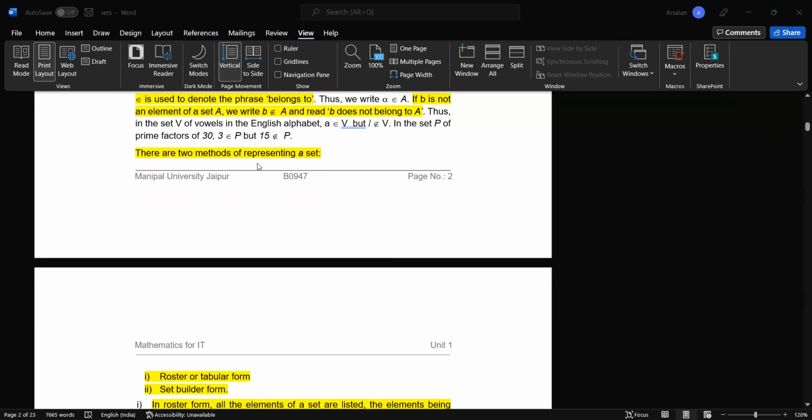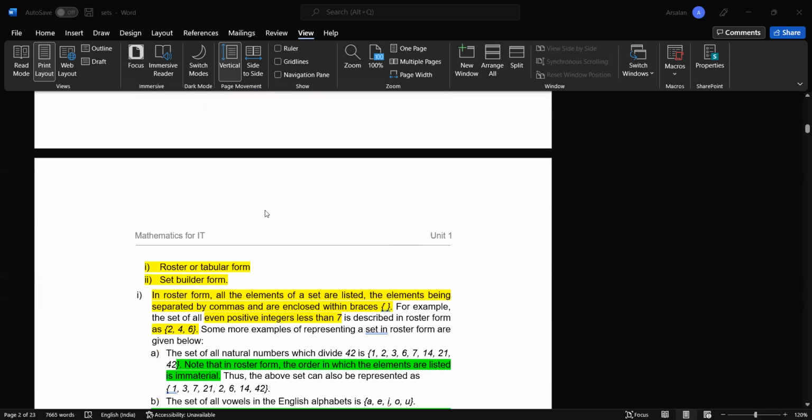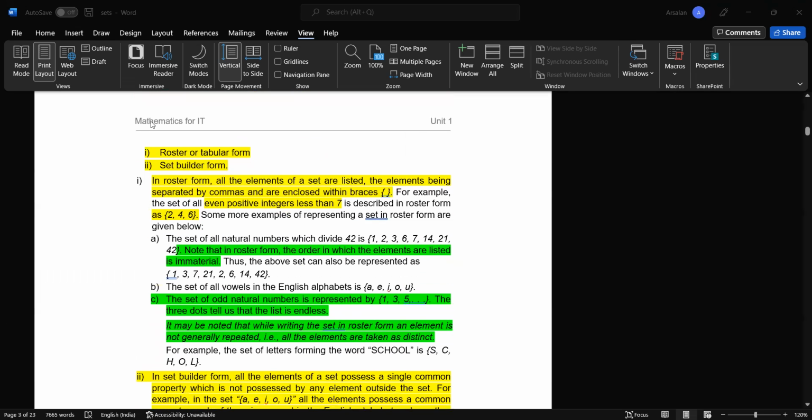There are two methods to represent a set. Now we understand what a set is and how we can say that a particular element belongs to a set and a particular element does not belong to a set. We know the symbols for those: this means belongs to and this means does not belong to. Now the representation can be done by two methods.